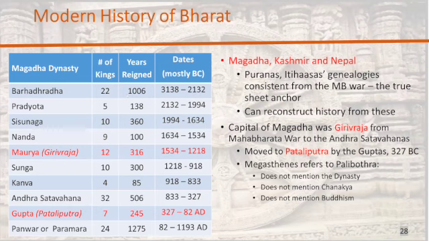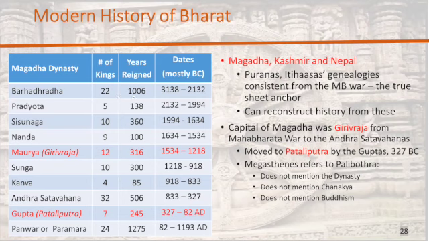So you have the Brihadratha dynasty and so on. And then here you have the Maurya dynasty. Chandragupta Maurya belonged over here. And we are talking about the Magadha dynasty and basically Ujjain. We'll get to Girivraja in a second.